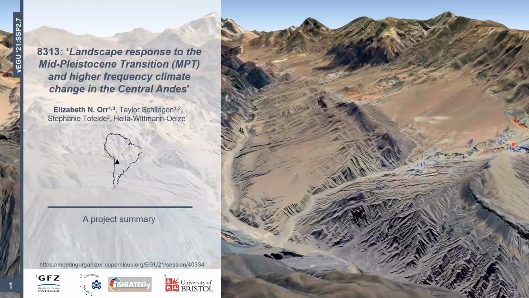Okay, so hello and welcome to the supporting presentation for the abstract entitled Landscape Response to the Mid-Pleistocene Transition and Higher Frequency Climate Change in the Central Andes. This abstract was submitted to the SSP 2.7 session at EGU this year.